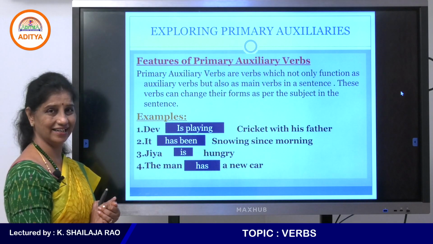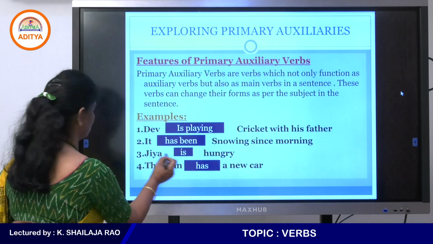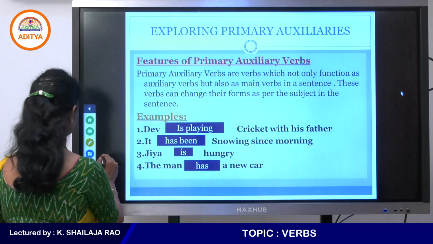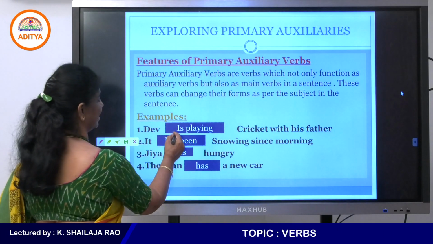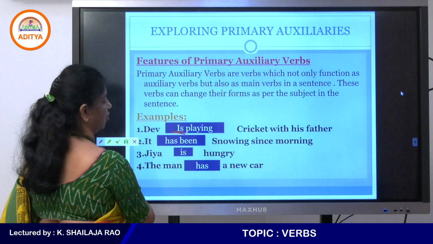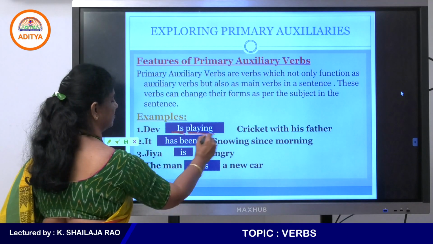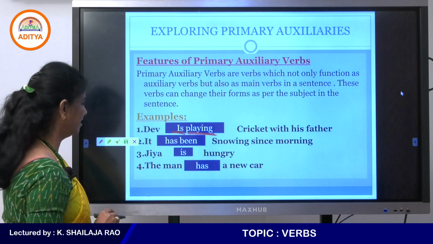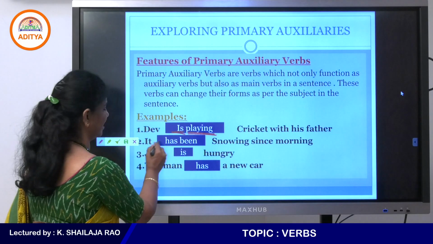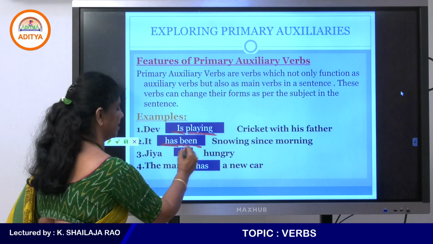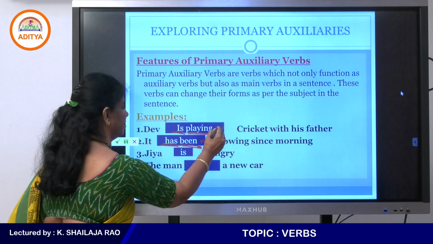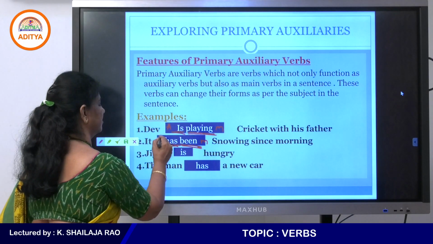Jia is hungry. Here we have is as an auxiliary and playing is the main verb, right? But here also, it has been. Has is the auxiliary and been is the main verb, right? This is the main verb and this is the auxiliary verb, right?